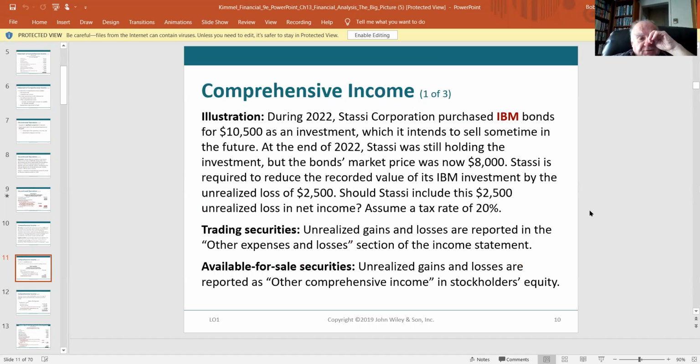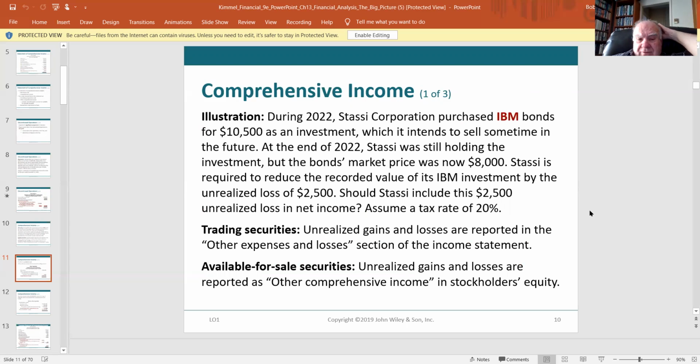Stassi purchased bonds for $10,000 as an investment, which it intends to sell sometime in the future. The bond's market price was now $8,000. Now they're required to reduce the recorded value of its IBM investment by the unrealized loss of $2,500. This is the fair market value method.